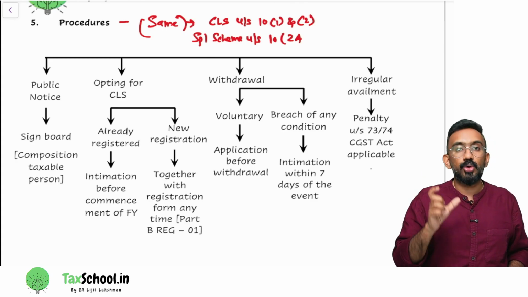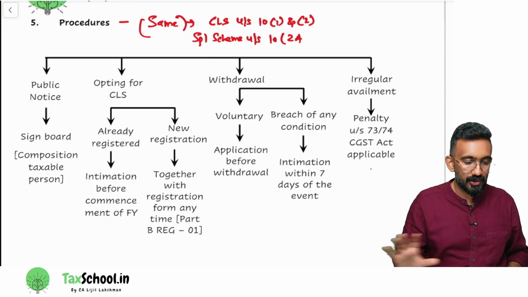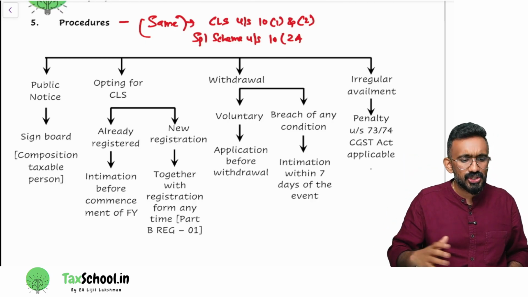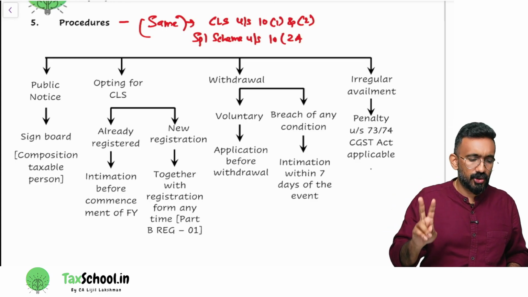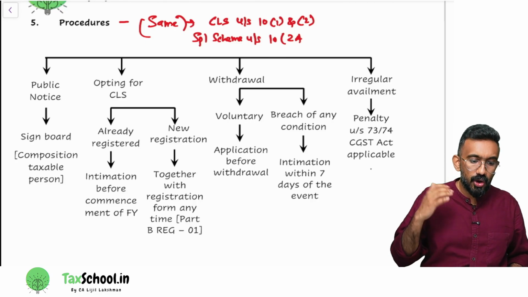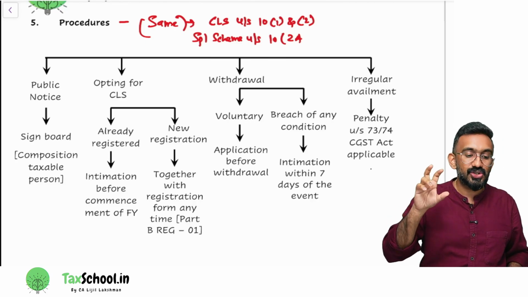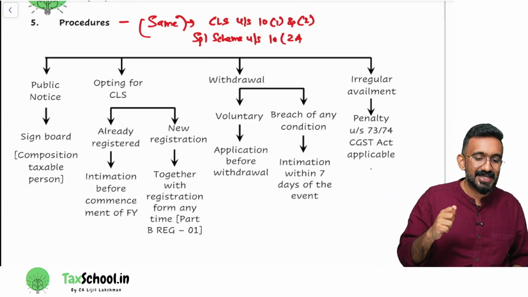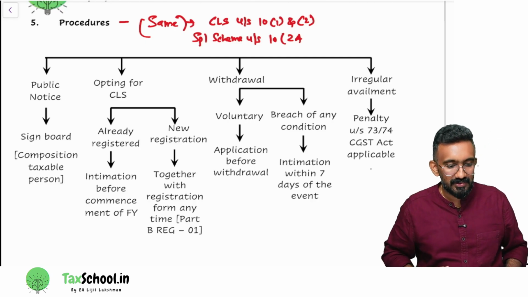Should I opt for composition levy scheme every year? Not required. As long as you're satisfying the condition, you will continue. When will you withdraw? Two ways. One is you can voluntarily withdraw by giving an application. Or if you have any breach of condition, you will have to go out of composition levy scheme. You have to give an intimation within 7 days of not satisfying.